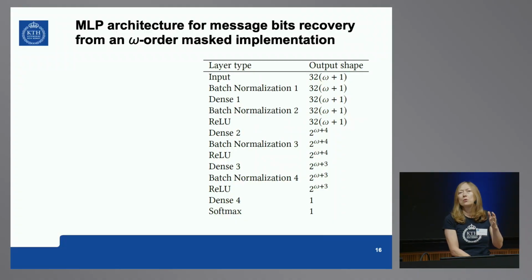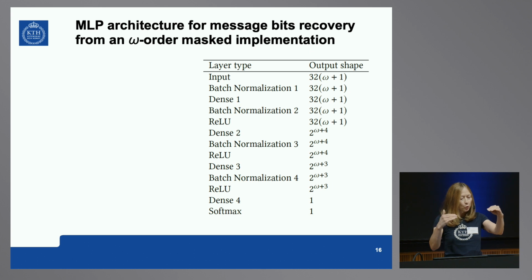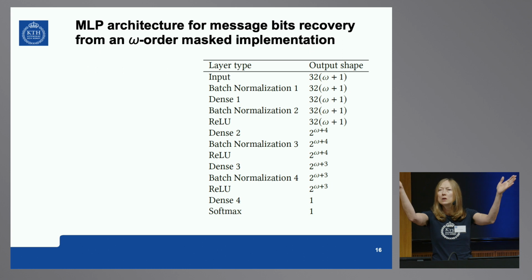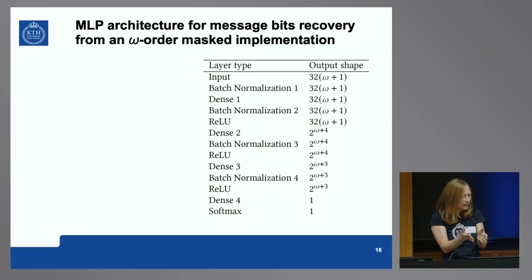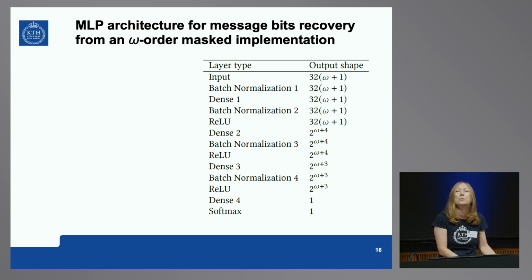So now let me show you the simple multi-layer perceptron we're using. We like batch normalization as a very nice procedure, use it. You basically have one input layer, then batch normalization. Then you see three dense layers, 1, 2, and 3, which are the main ones. We usually have a cone-like structure, which works very nicely for power analysis. You have one output, which tells you the probability whether the bit is 0 or 1. Batch normalization in between usually works very nicely. So that's a structure which works like magic for us. I'm giving you an example with a 2-input XOR, so it's like 64, 32, 16, a very simple network.